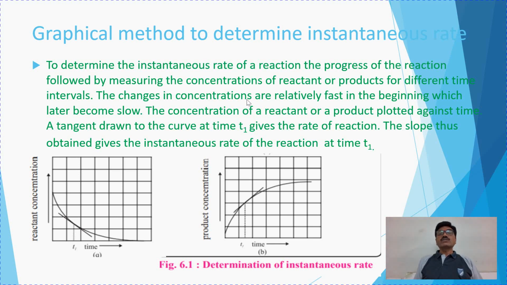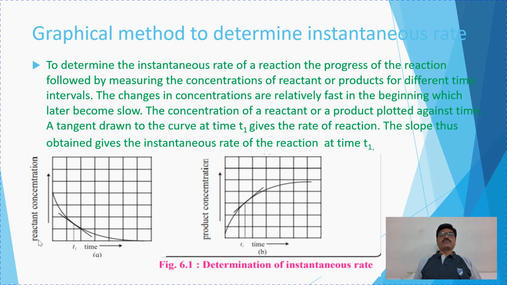The changes in concentrations are relatively fast in the beginning, which later becomes slow. The concentration of a reactant or a product is plotted against the time. See how the instantaneous rate can be determined by using the graphical method, by plotting the concentration of reactants or products against time.